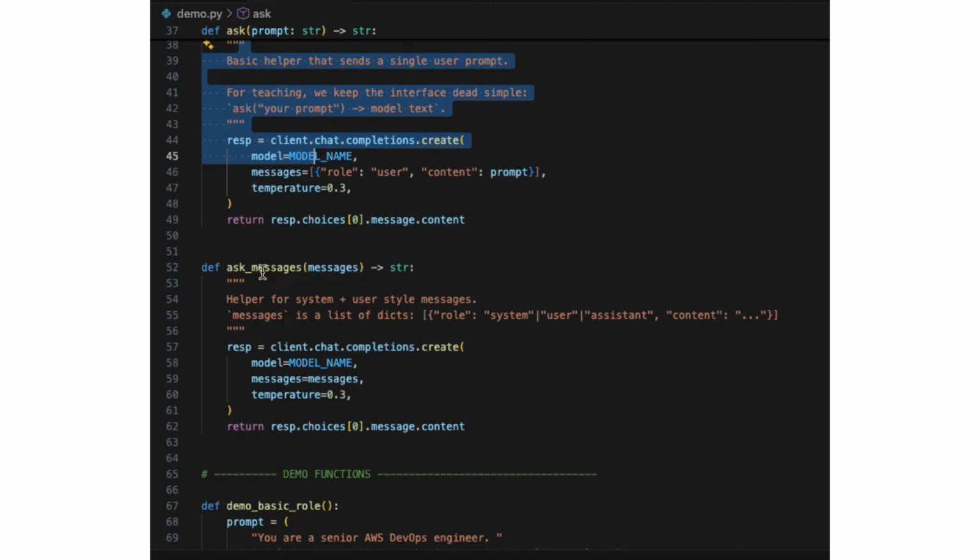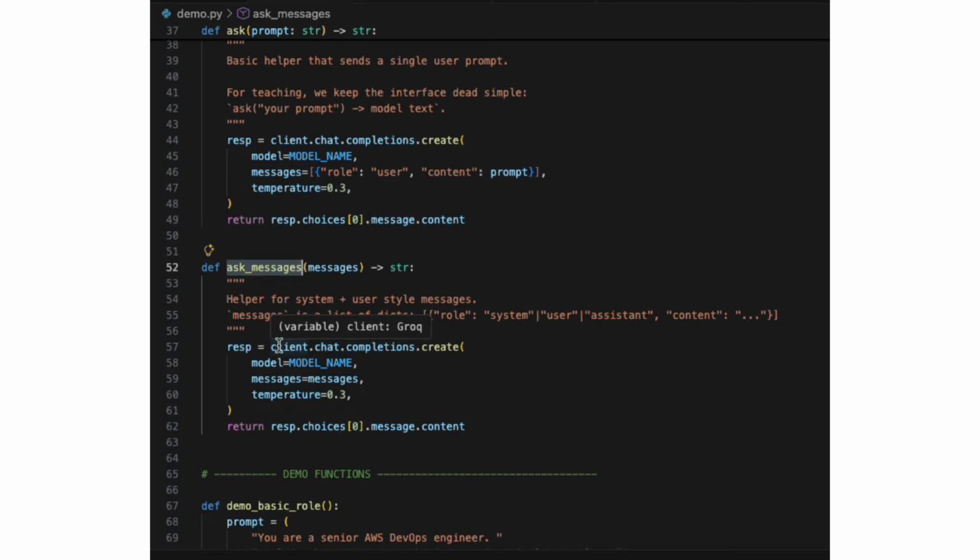The next one is ask messages. This is the second helper function. It's a bit more powerful. Instead of taking a single string, it accepts a full message list. That list can contain system messages, user messages, and if I want to simulate the previous turns in conversations, then I will use ask messages.